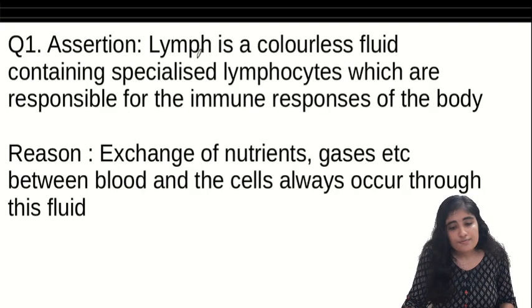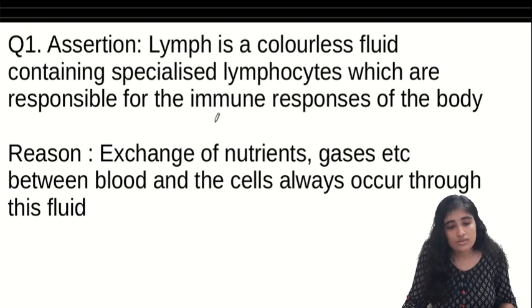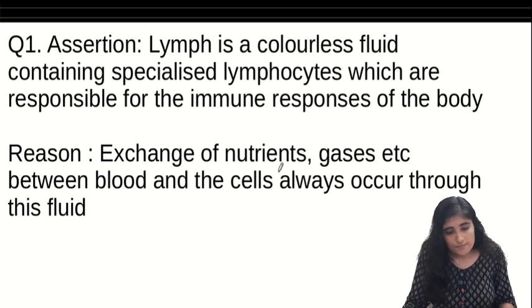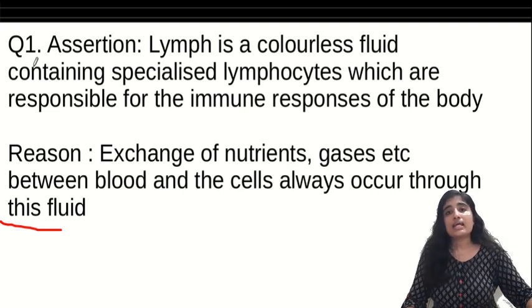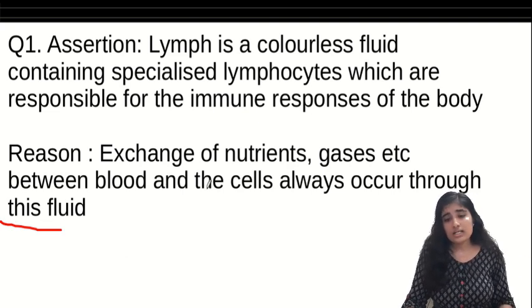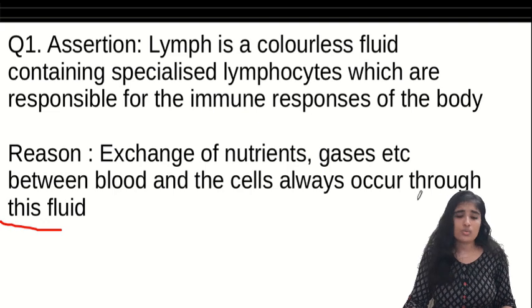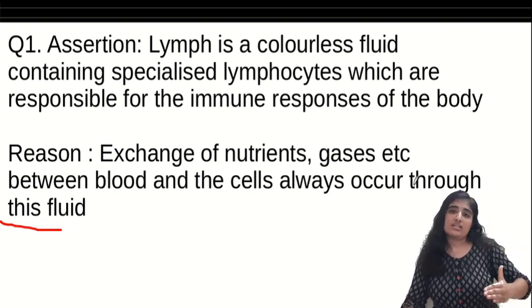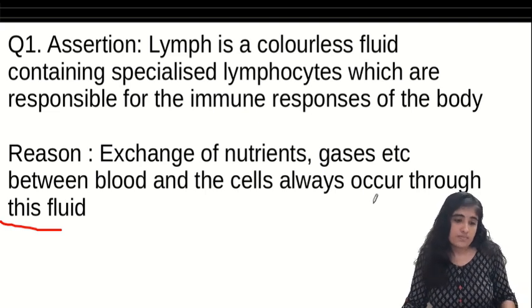Assertion: lymph is a colorless fluid containing specialized lymphocytes which are responsible for the immune response of the body. It's true. Reason: exchange of nutrients, gases, etc. between blood and the cells always occurs through this fluid. That is also true. So individually both A and B are true. But is B the correct explanation of A? How can we know this? We'll do one trick. We'll just add a 'because' in between and read it together, and we'll see if it makes any sense.